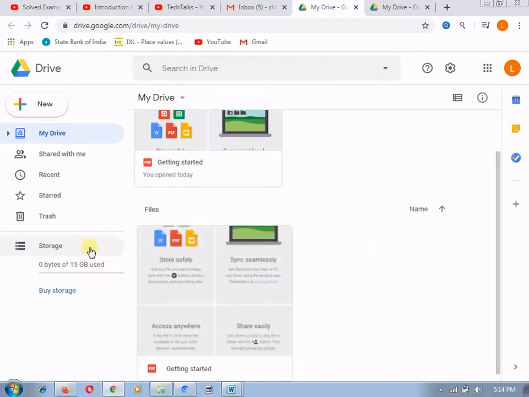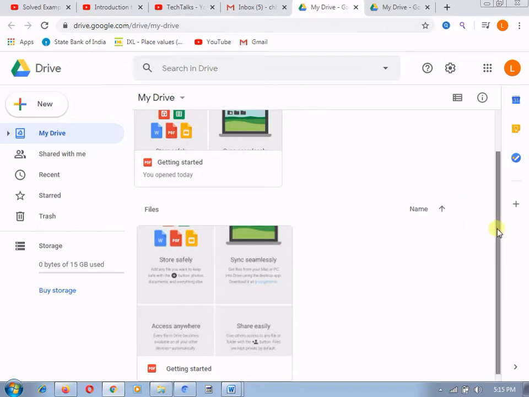Here you can see that 15 GB of space is provided to every Gmail user by Google free of cost. In Google Drive we can access different files and folders, which we can store forever and access anytime from our mobile as well.